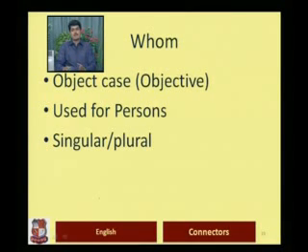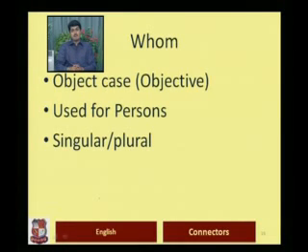For example, if I say "He started the program", "he" is the pronoun in the subject position because he starts the program. And if you have to replace "he", you will be using "who".